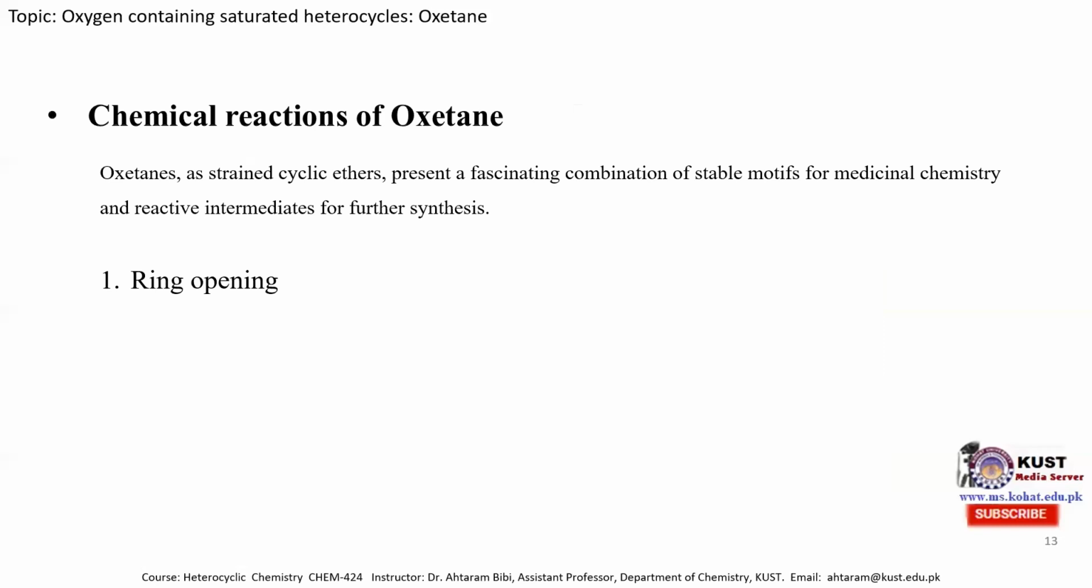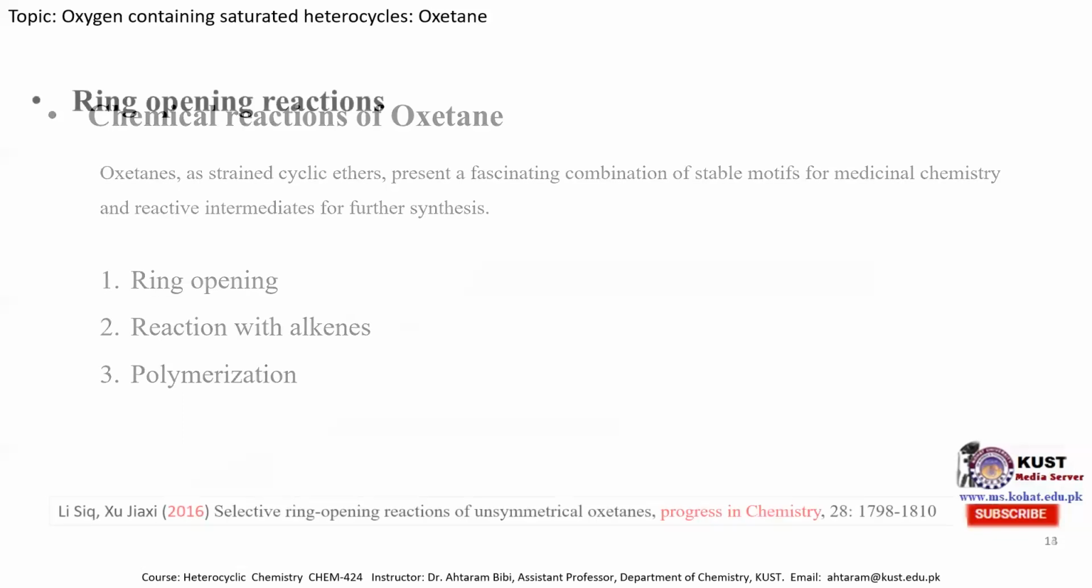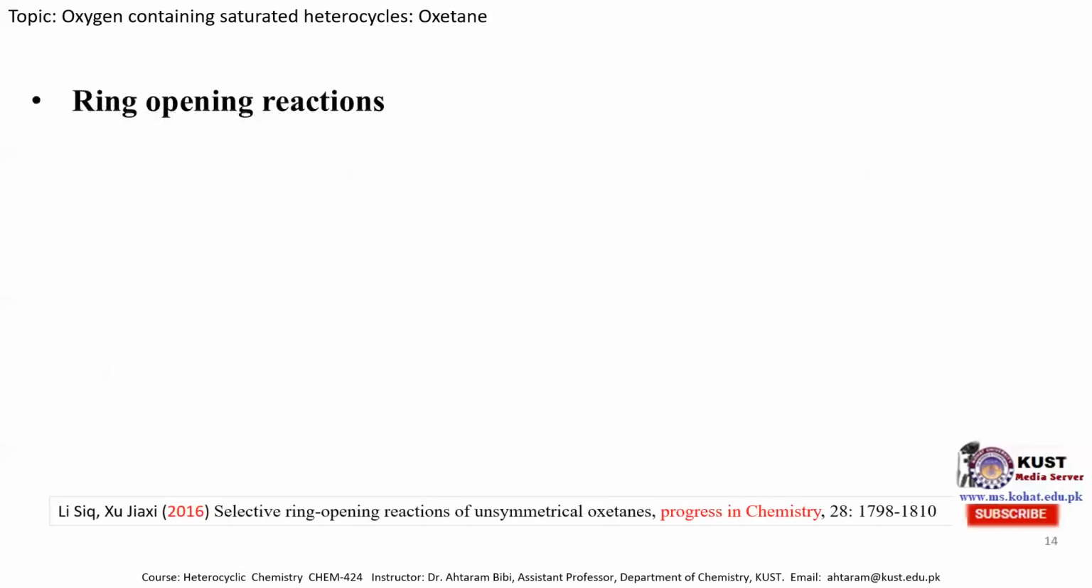It can undergo various types of chemical reaction, and the first one is the ring opening reaction. The second one is reaction with alkene, and the third one is the polymerization reaction. So we'll discuss these three important types of chemical reaction of oxetane. Now, first one is ring opening reaction.